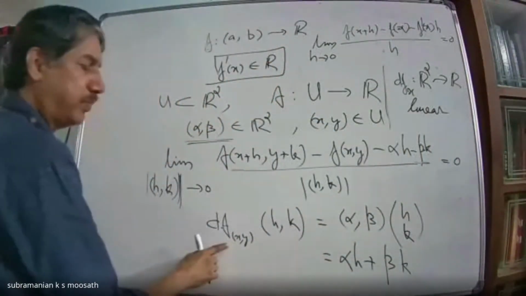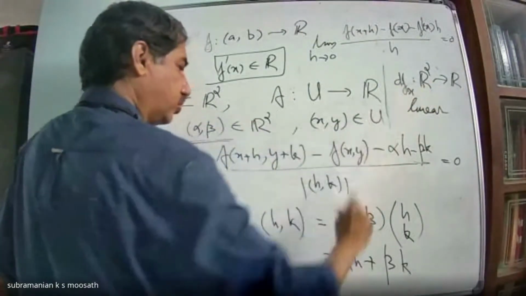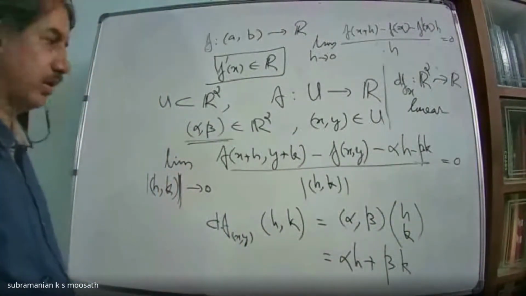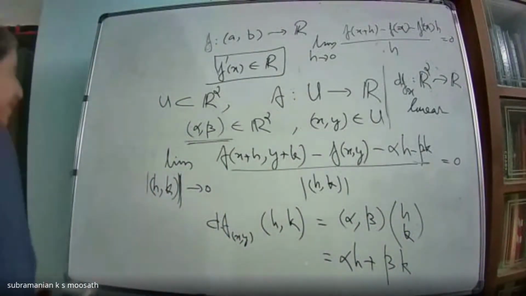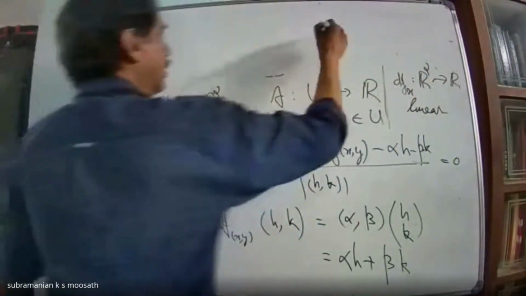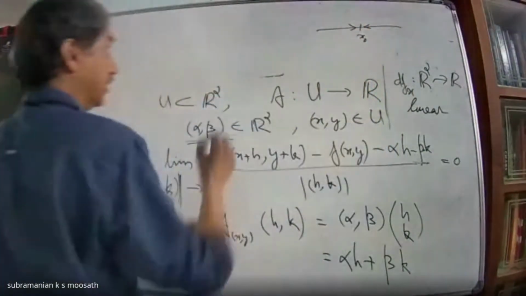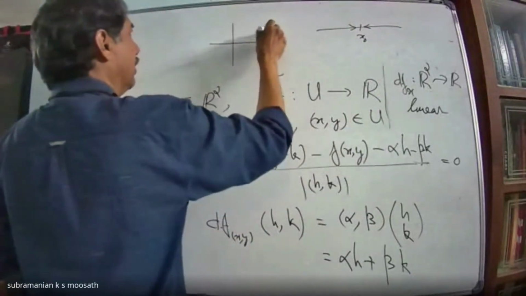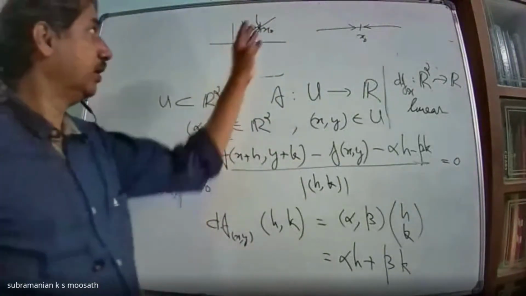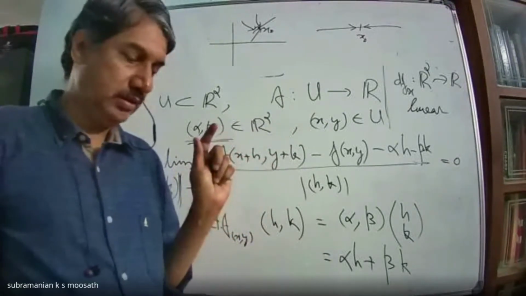So how is that linear map working? This linear map takes any point (h, k) from R2 to (alpha, beta) acting on (h, k), that is alpha h plus beta k. Now in R2, what does limit mean? See, in R, if I wanted to approach this point x naught, I can approach from this direction or this direction only. But suppose I am in R2, I can approach from any direction. And whatever direction I approach, I should get a unique value. Limit exists means that. Is that clear?